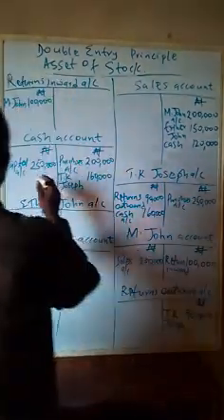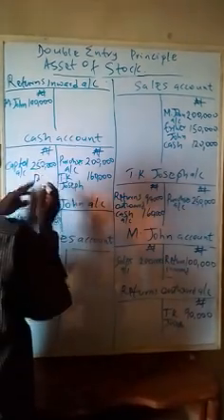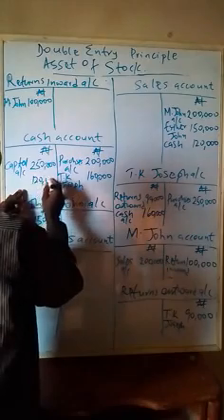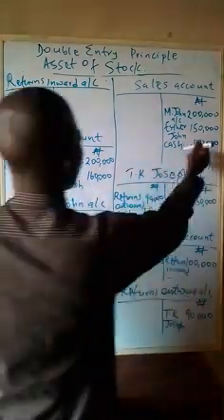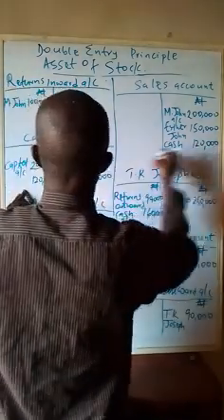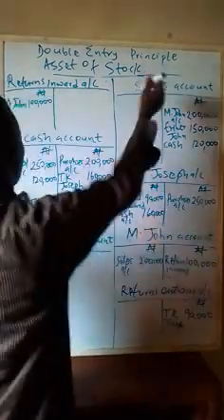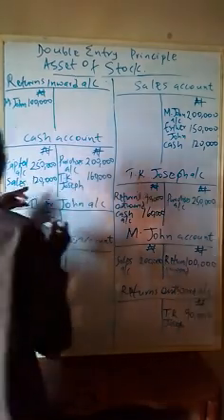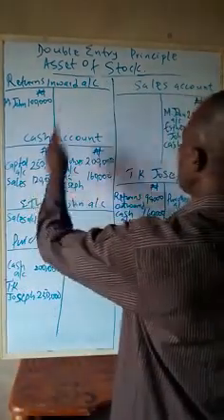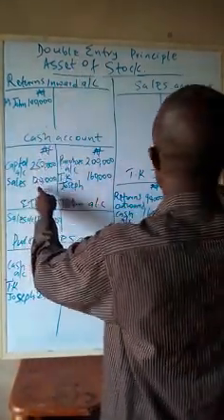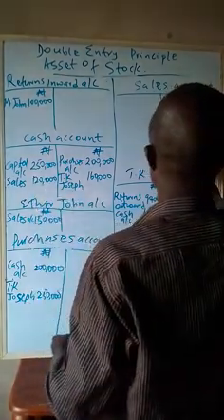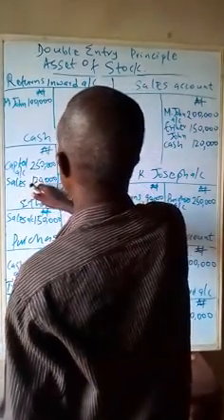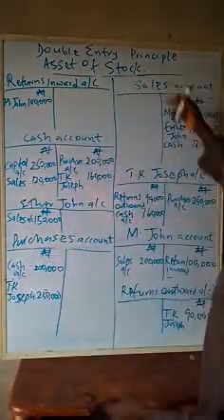So goods for cash, 120,000 naira. Single transaction, double entry. The corresponding entry here is what? It is sales. Sales account, 120. Single transaction, double entry. Cash here is the corresponding entry, that is the cash account. Here, sales is the corresponding entry of this 120.